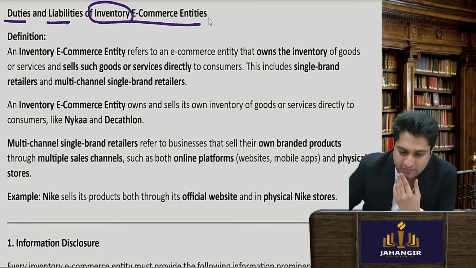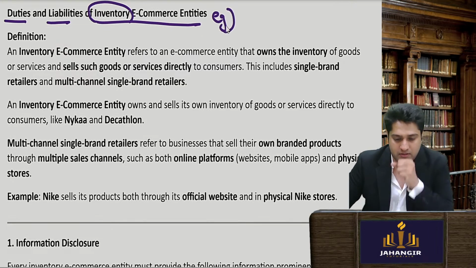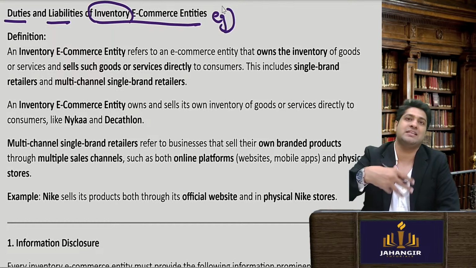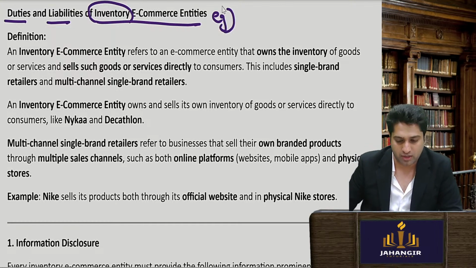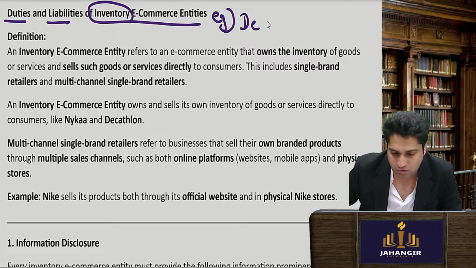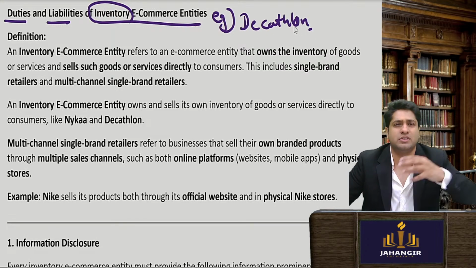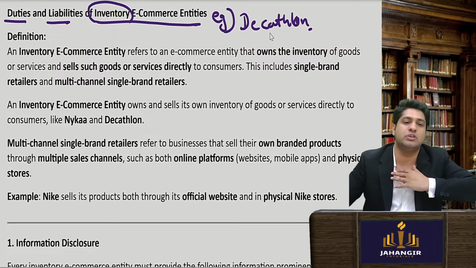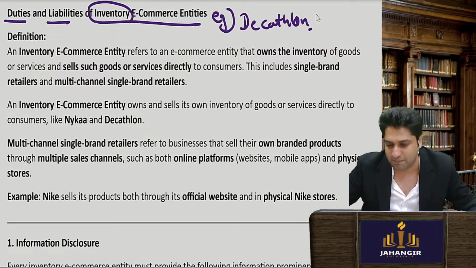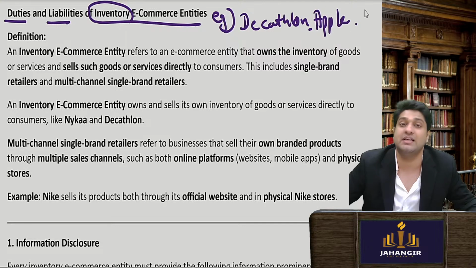Now what is inventory? Those who own the inventory are selling their own inventory. For example, if you have heard of the brand Decathlon, it sells sportswear and other goods. They are all their own goods. They have their website, and they are selling. Apple also has its website, and they are selling.